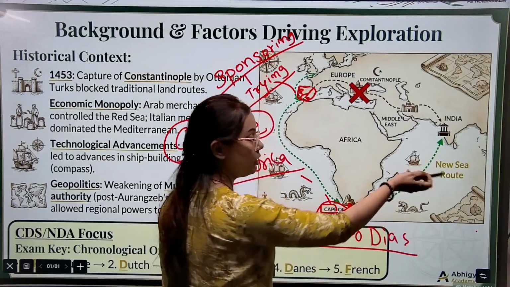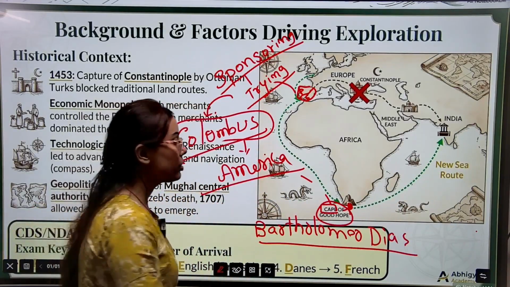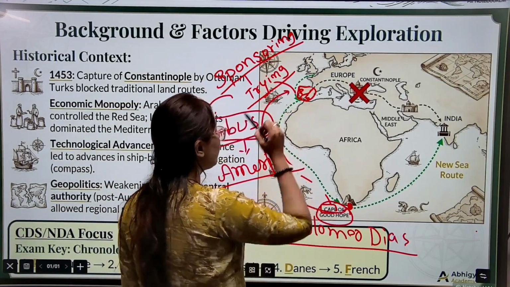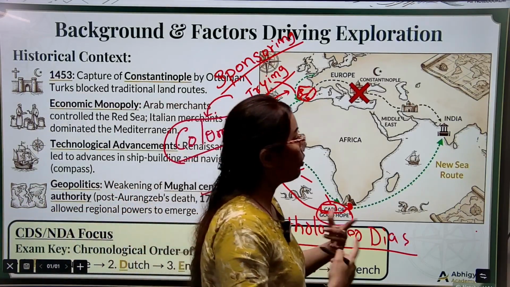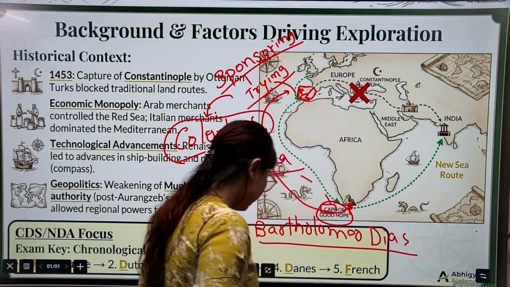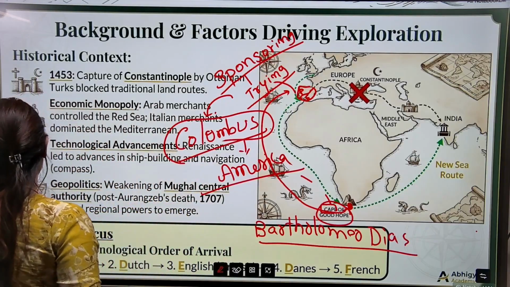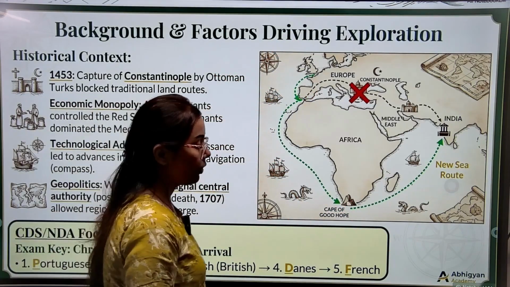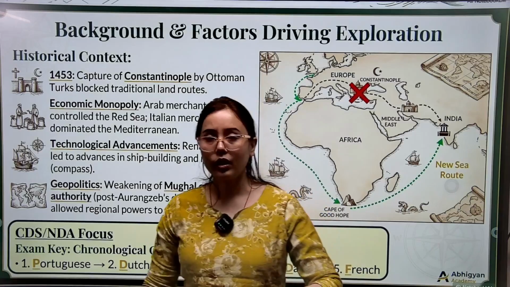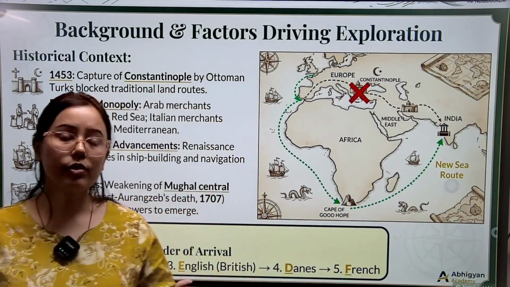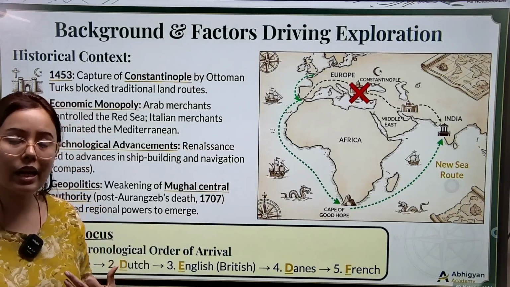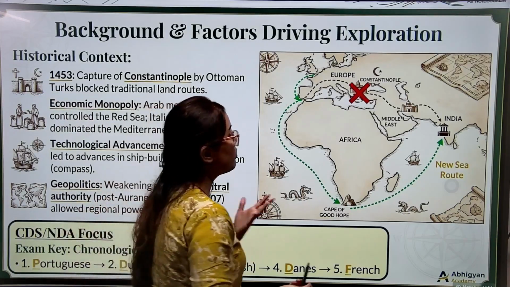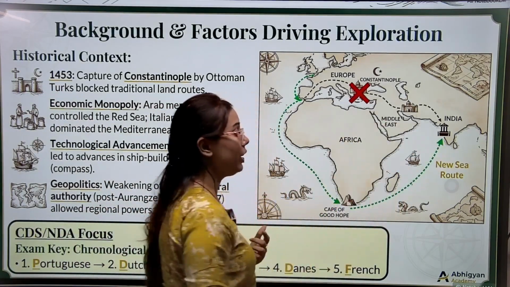He did not find the new sea route towards India, so he went back. Okay, he again went back. When these things were happening, the Portuguese and the Spanish thought that we should not search the routes in this way, because if we search like this in the whole world, someone will discover this, someone will discover that. What we want now is some new sea routes that will connect India.